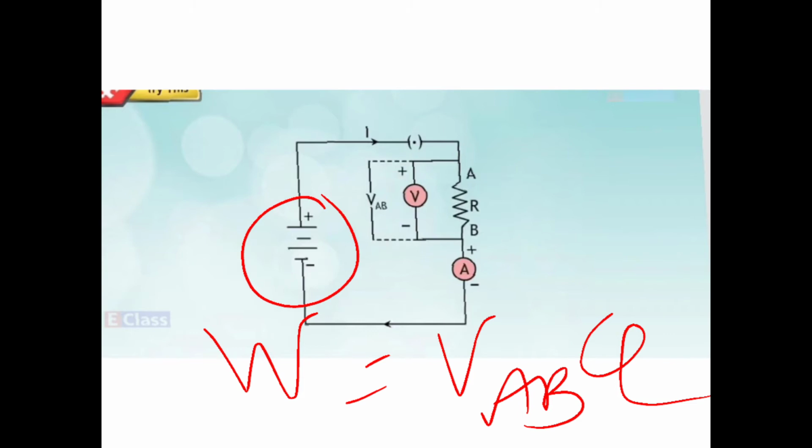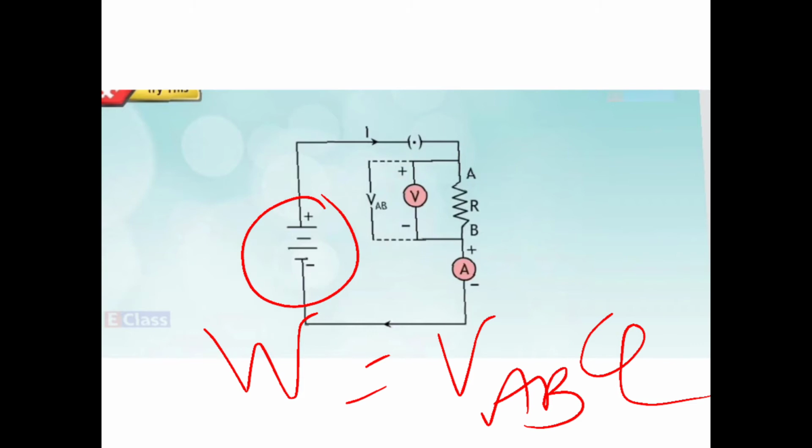That means to pass the charge Q through the resistance, right? So if Q charge flows from point A to B in time t, the work performed will be VAB into Q. It is given to the resistance.